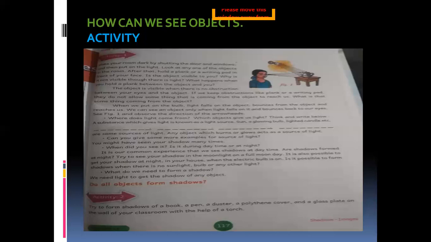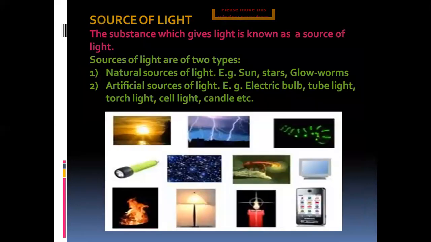Now let us come to the shadows, how the shadows are formed. For this, we'll go to the next slide. There are two sources of light: natural sources of light and artificial sources of light. Natural sources of light are the sun, stars, glowworms. Artificial sources of light, for example, electric bulb, tube light, torch light, cell light, candle, etc. You can see the picture, children.